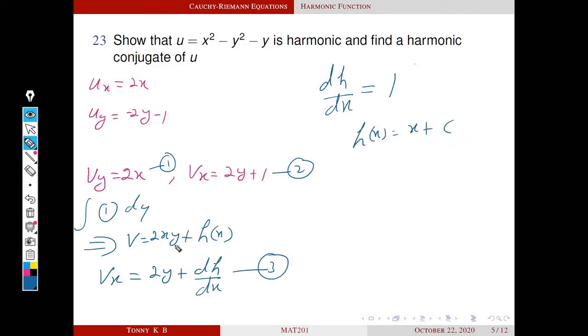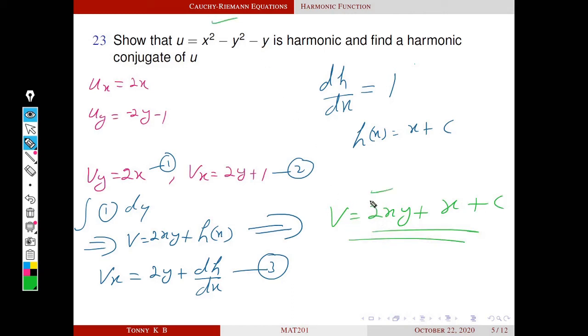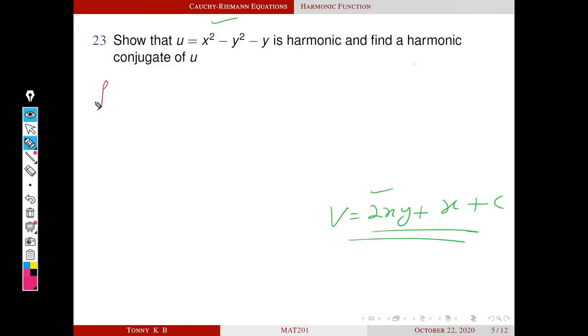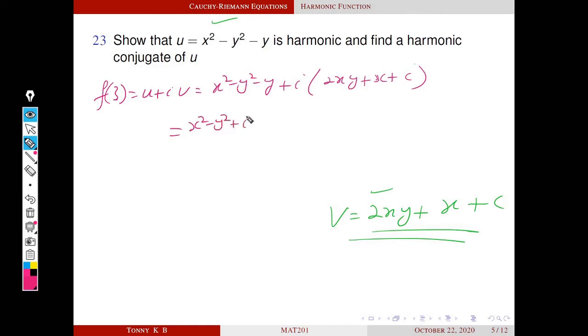Substituting this h of x in this equation, we will get v. So this implies v equal to, what is our h of x? x plus c. So this is the harmonic conjugate of u, which is the analytic function corresponding to this u and v. So the corresponding analytic function f of z is equal to u plus iv, and this is equal to, this is our z square.